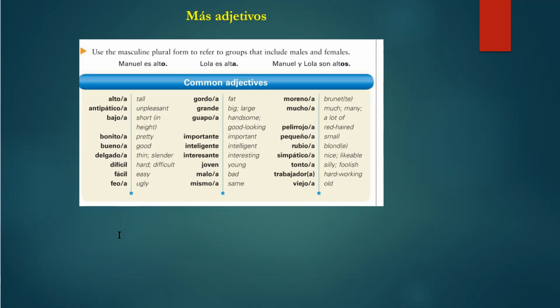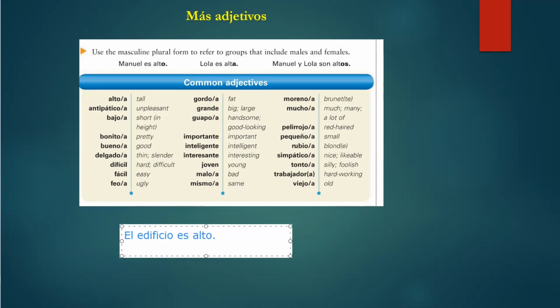So you can say something like this. El edificio, the building, es alto. Okay. Or you can say, for example, el edificio donde, where, yo vivo, es muy alto.